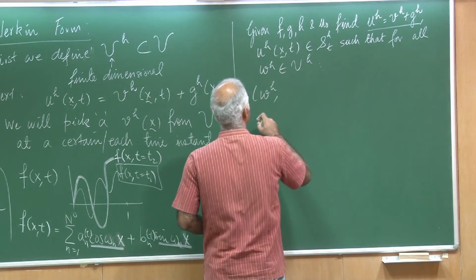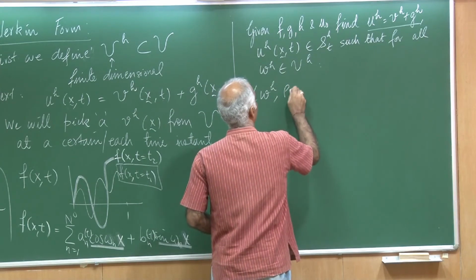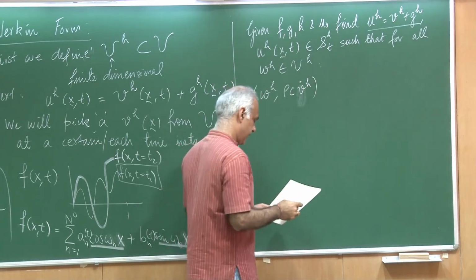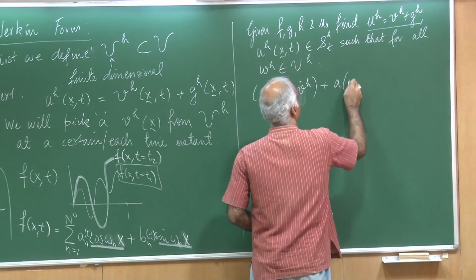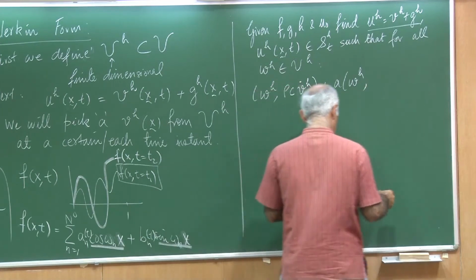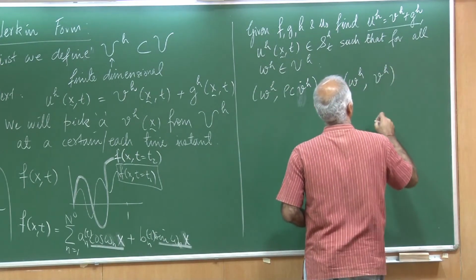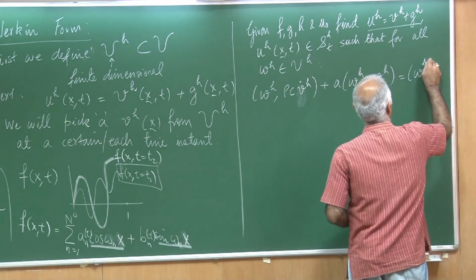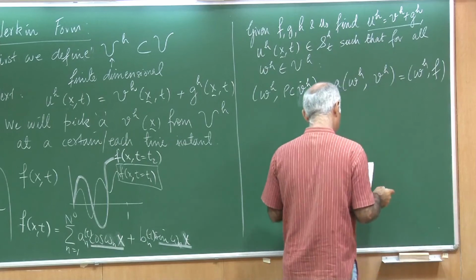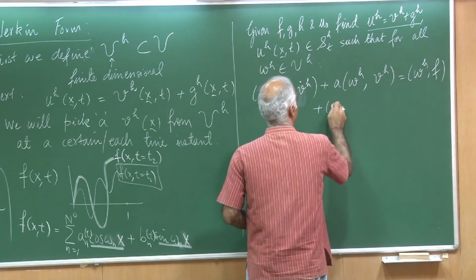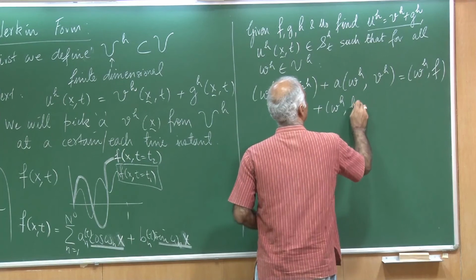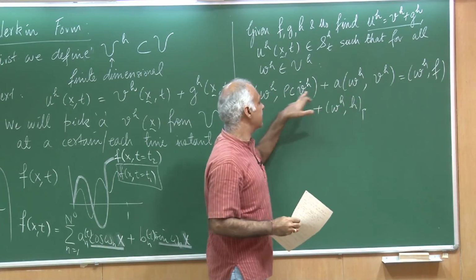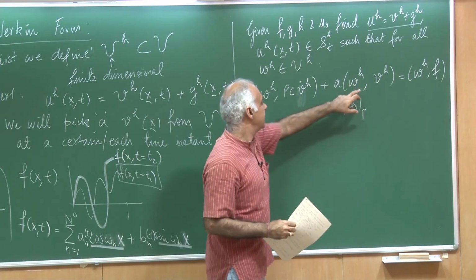So, it would look something like this: WH times rho C, and this would be VH dot plus A of WH times VH. This would be given as the inner product of WH comma F plus I would have WH comma H on gamma, and then of course the two terms that result from the GH in these two.